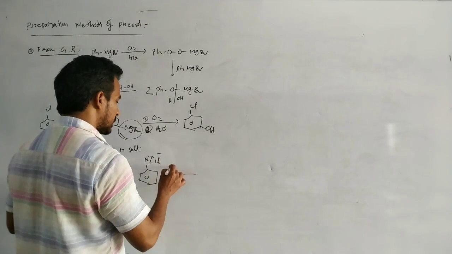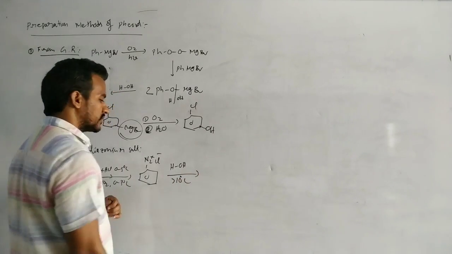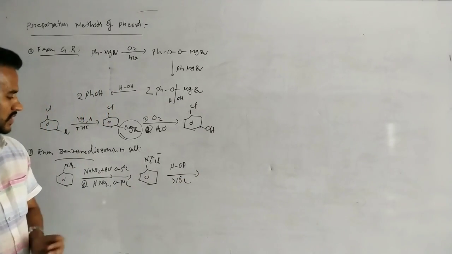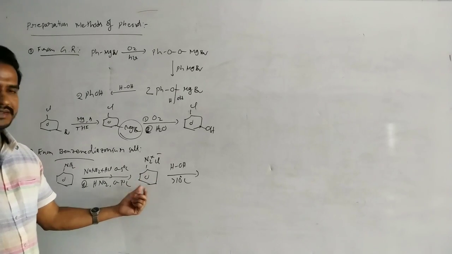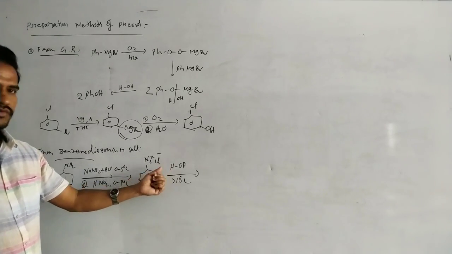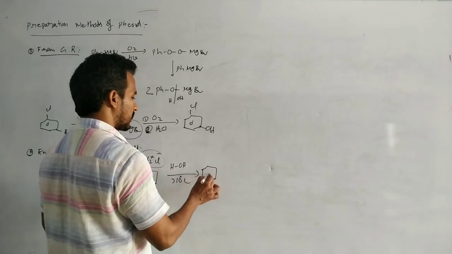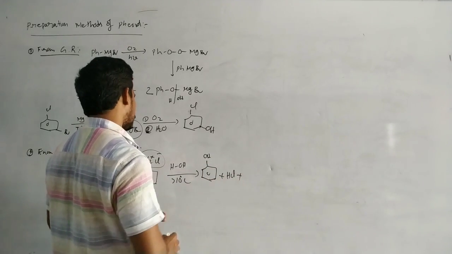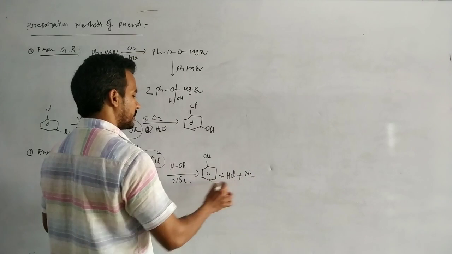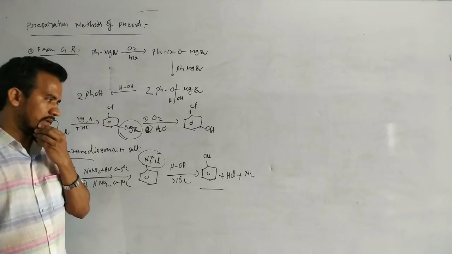Now this one on heating with water at more than 10 degrees centigrade. Actually at 0 to 5 degrees centigrade it is stable, but with increasing temperature it is decomposed. Now adding water, the N2+ is replaced by OH, giving OH, HCl and N2. Phenol is the product.